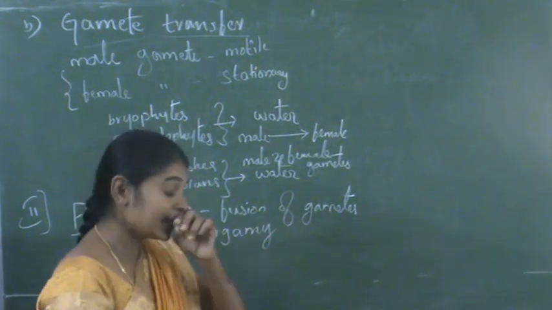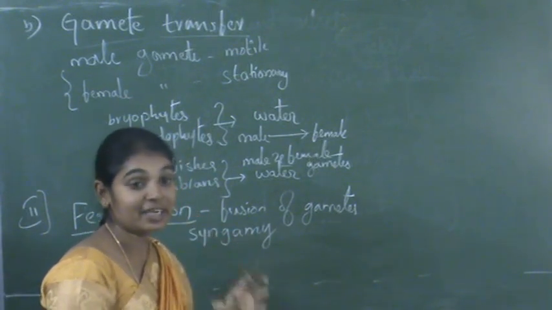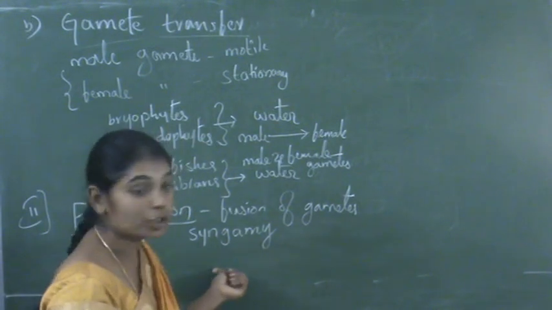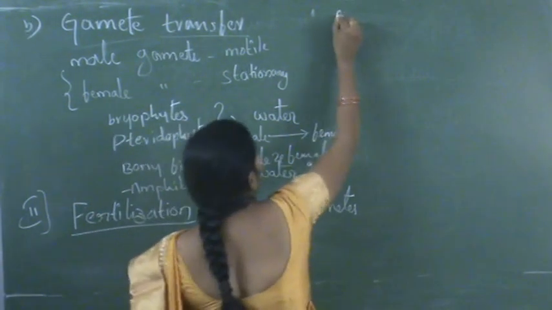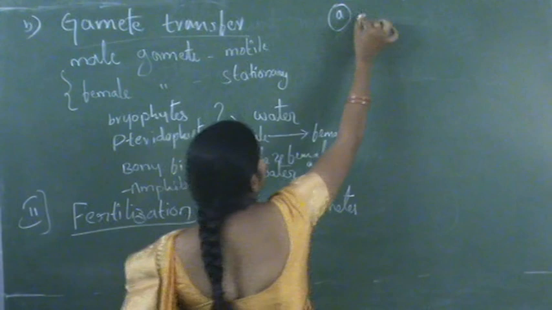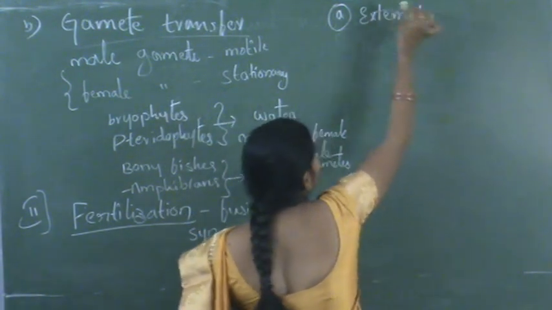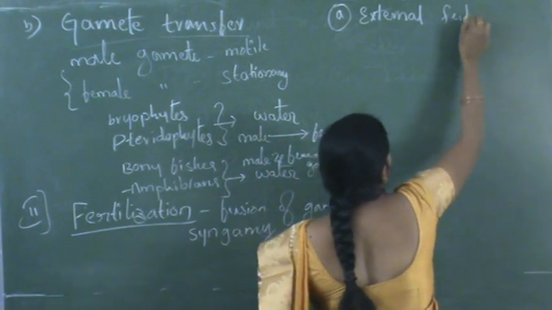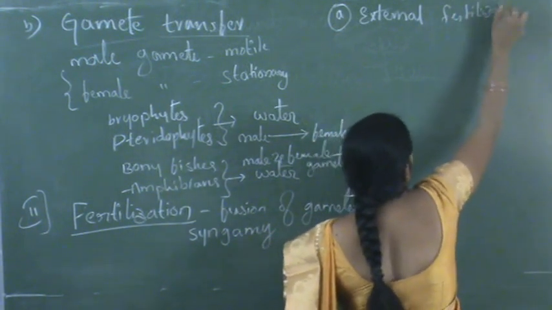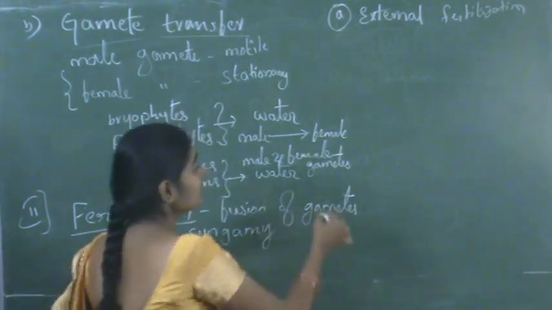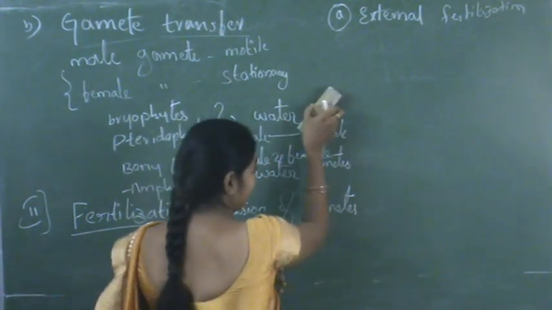And according to where the fertilization takes place, fertilization is of two types: external fertilization and internal fertilization.